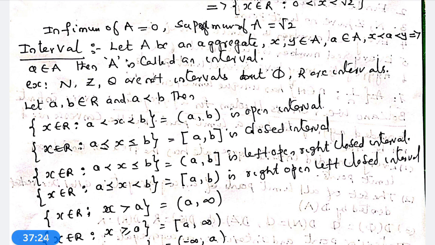Let A be an aggregate. x, y belong to A. a belongs to A, and x less than a less than y implies a belongs to capital A. Then A is called an interval. That is the definition of interval.